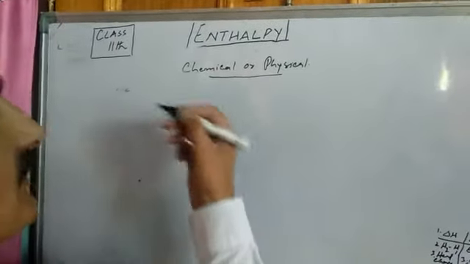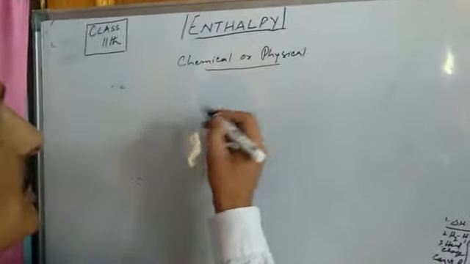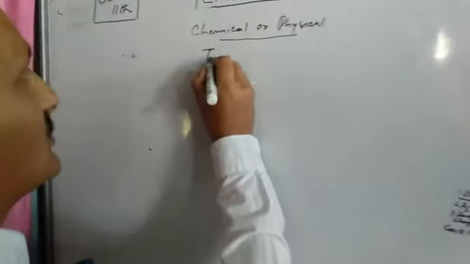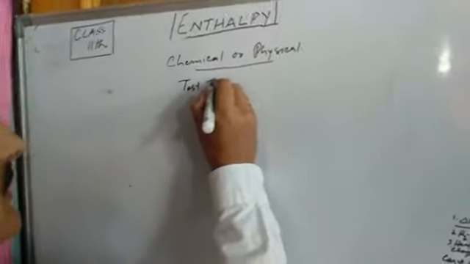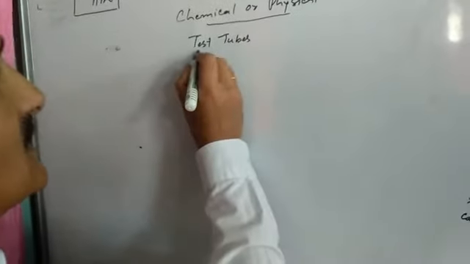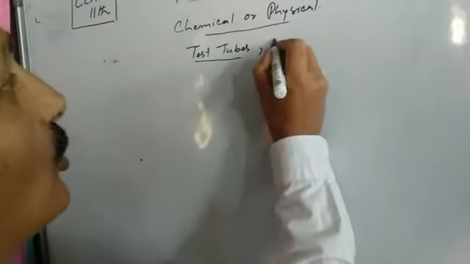In the laboratory, for example, we carry out chemical and physical changes in test tubes which are open.